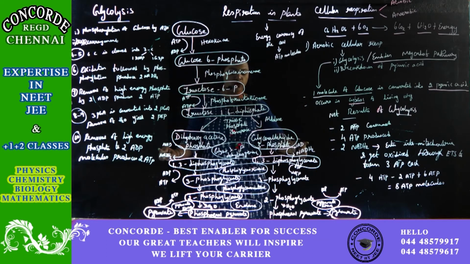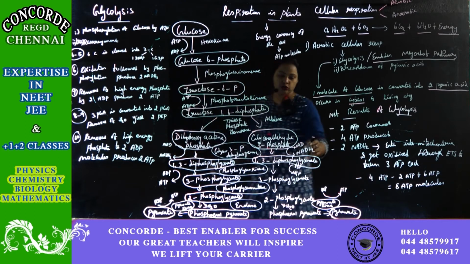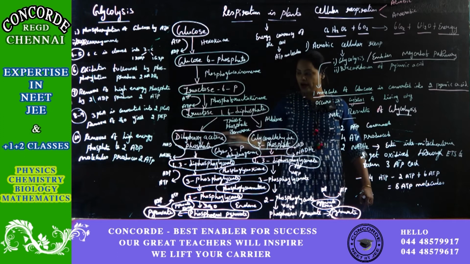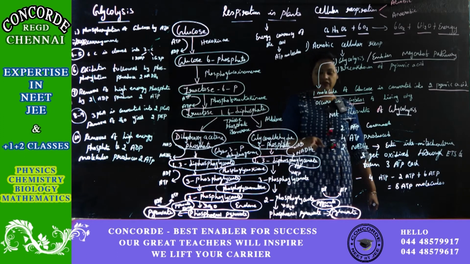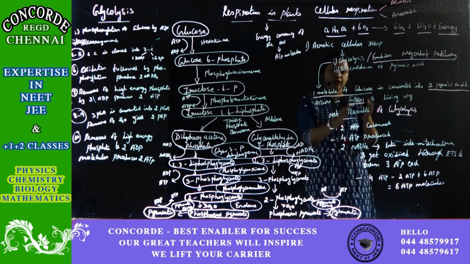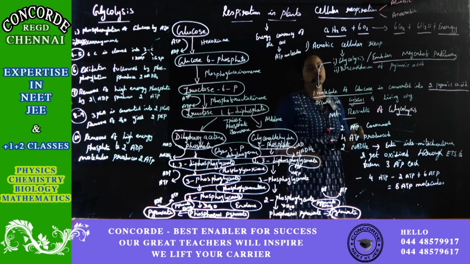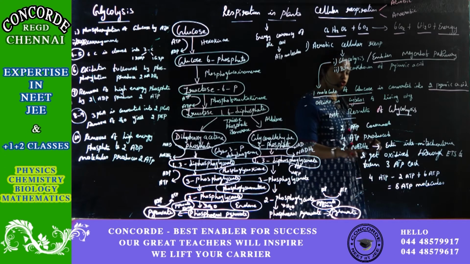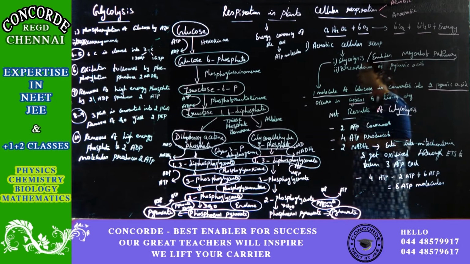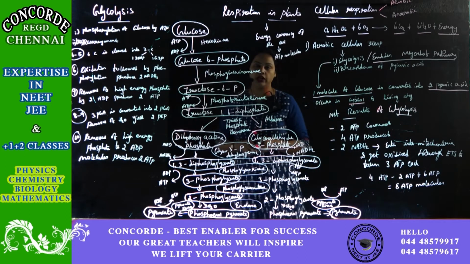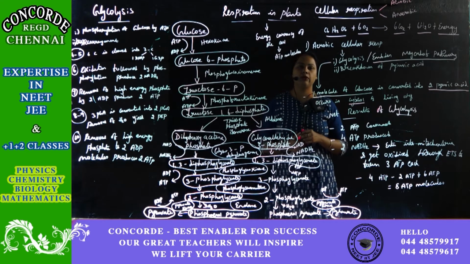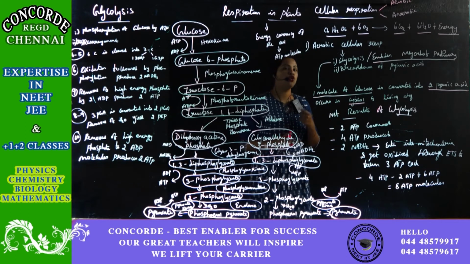So here's 1 molecule and another is 2 molecules. NADH2, after it is produced, will enter into the mitochondria. So glycolysis is happening in the cytosol, but once NADH2 is produced, it will enter into the mitochondria. When it enters into the mitochondria, as you all know, the electron transport system happens in the mitochondria.